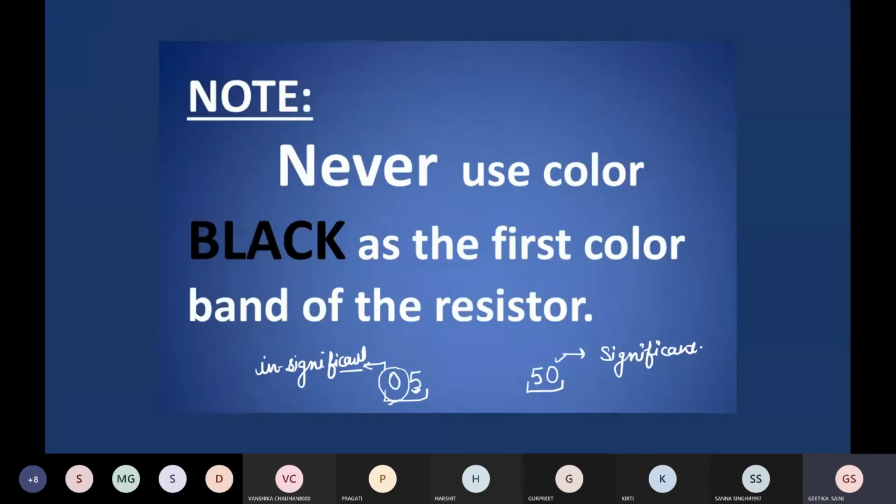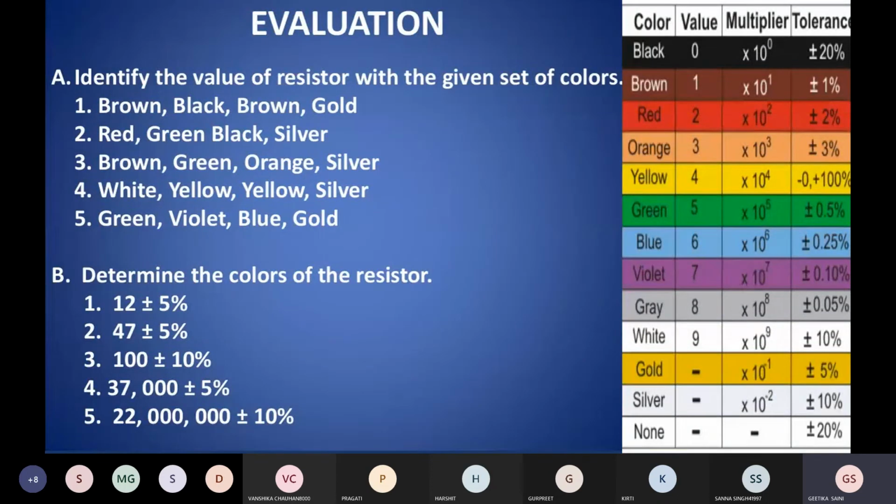After that, here is the evaluation. Now you people first find out values from the coding. So from here coding to decoding, and here decoding to coding. First solve these 5. In the first, I am explaining how to solve the first one.